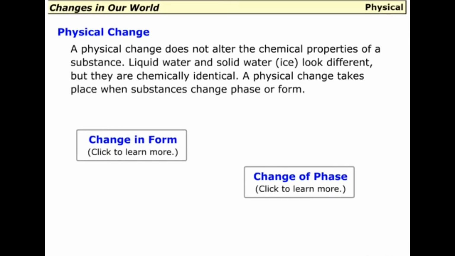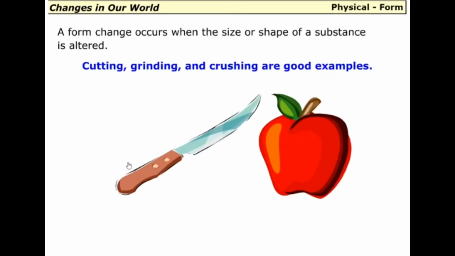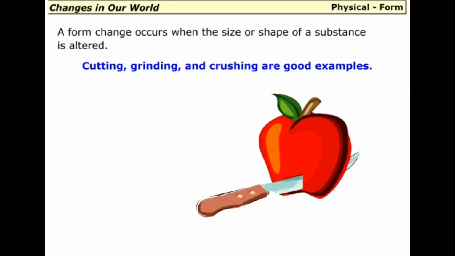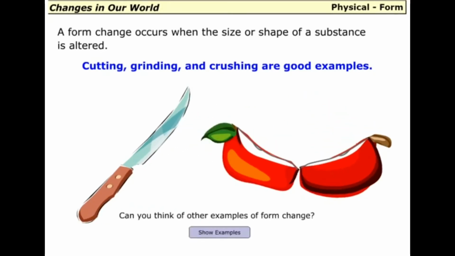A physical change takes place when substances change phase or form. A form change occurs when the size or shape of a substance is altered. Cutting, grinding, and crushing are good examples. Can you think of other examples of form change?